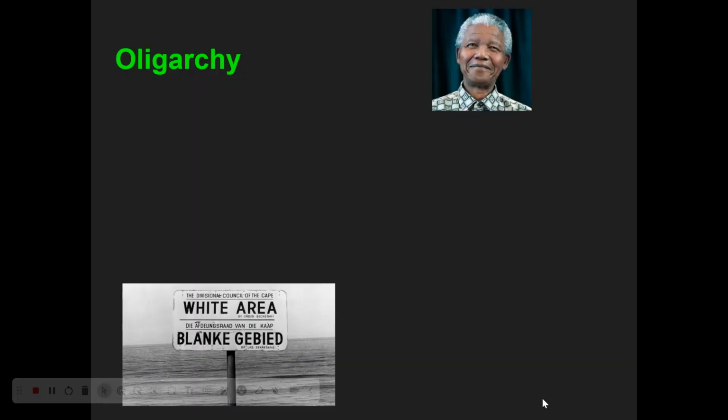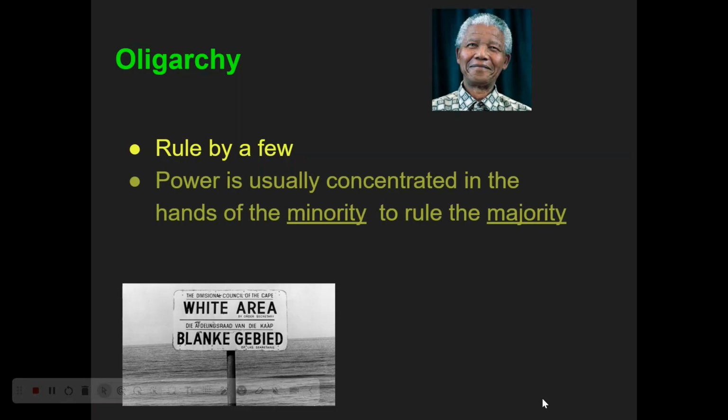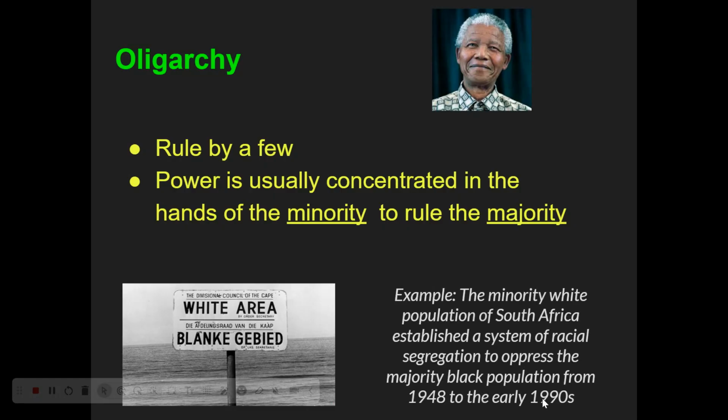All right. The next one is an oligarchy. This isn't ruled by one person, but it's ruled by a select few. So a little bit more than one, but definitely not a lot of people involved in the process. Power is usually concentrated in the hands of the extreme minority to rule the vast majority. So it's a small number of people that are making most of the decisions. There's not a whole lot of practical examples in the world today of an oligarchy, but I can give you an historical example.